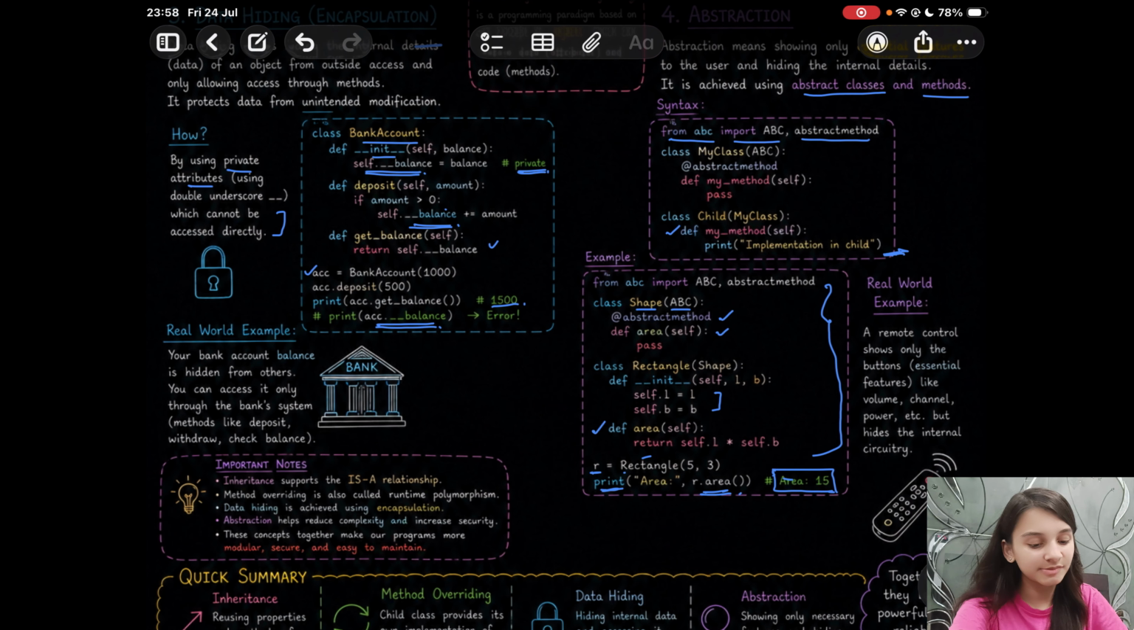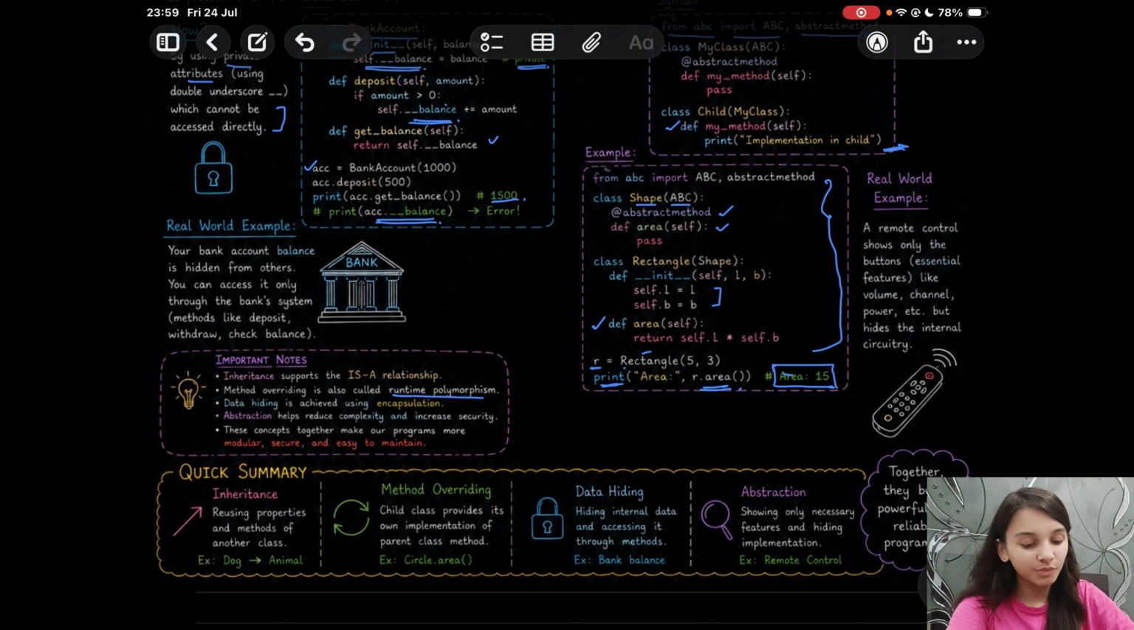Inheritance supports the is-a relationship. Method overriding is also called runtime polymorphism. Data hiding is achieved using encapsulation. Abstraction helps reduce complexity and increase security. These concepts together make our programs modular, reusable, secure, and easy to maintain.